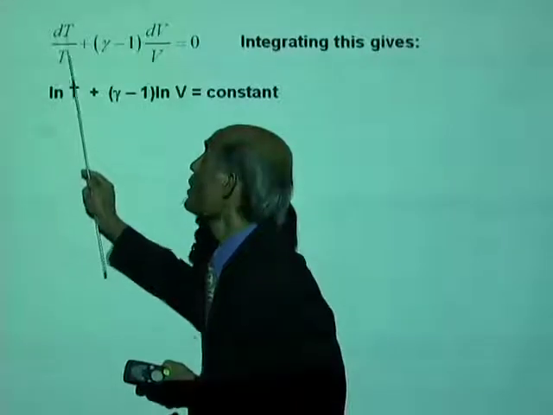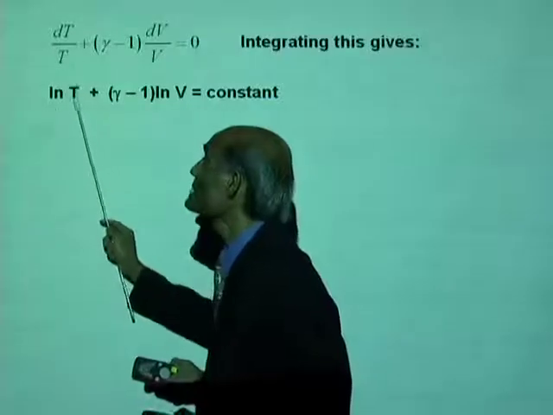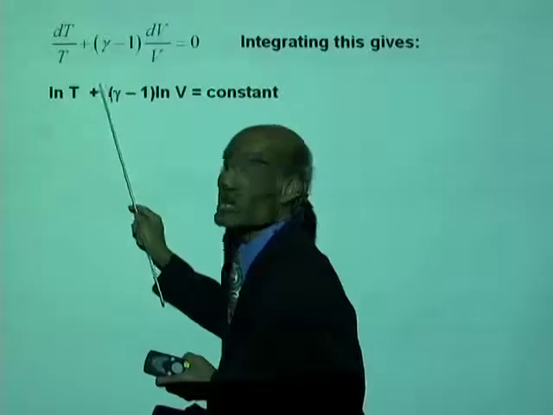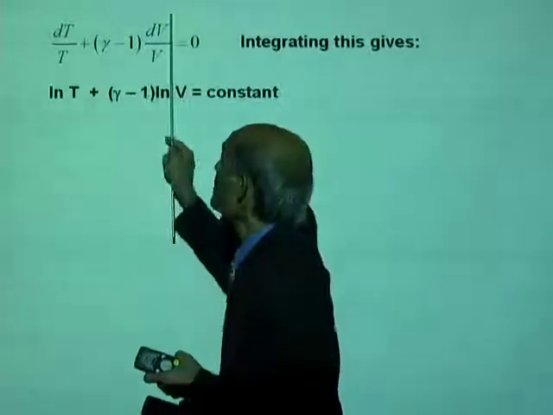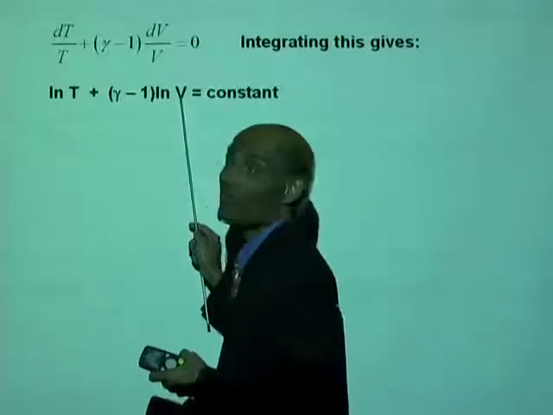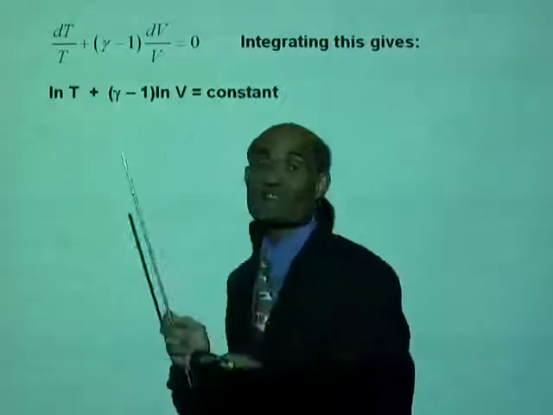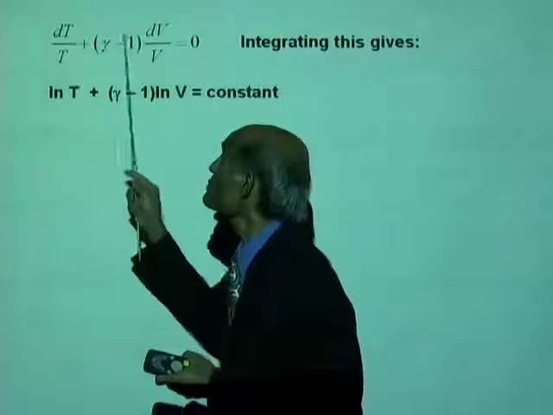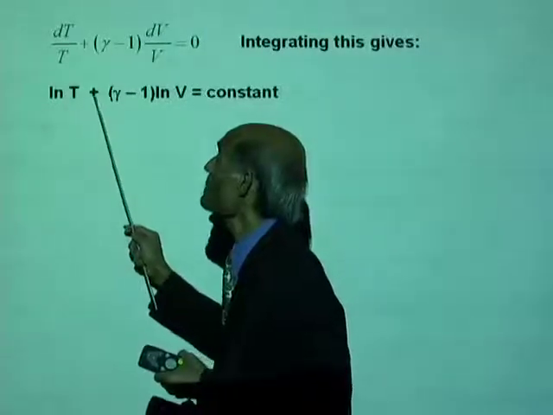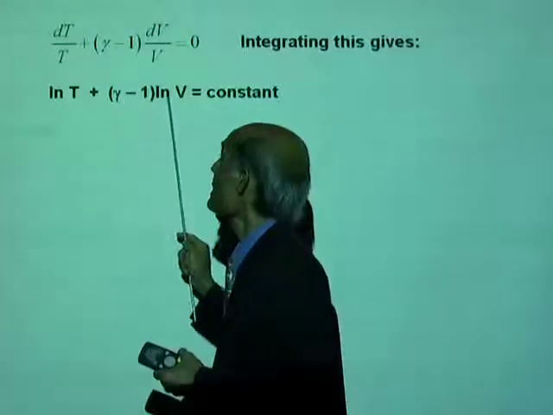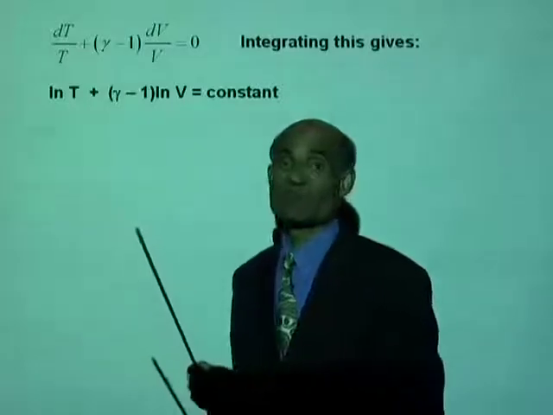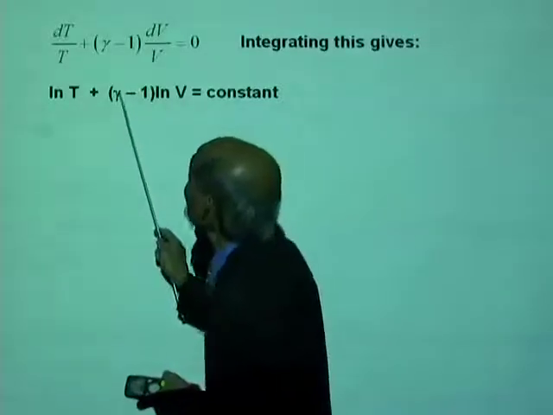Integral of dT over T is ln of T plus, gamma minus 1 is a constant, so that will be gamma minus 1 times the integral of dV over V, which is ln of V. So integrate each term. That will give you ln of T plus gamma minus 1 ln V equal to a constant. Well, I can rewrite this.